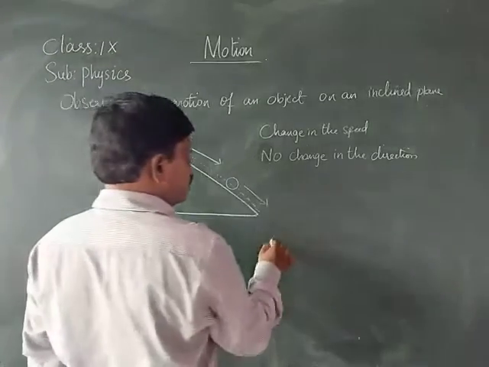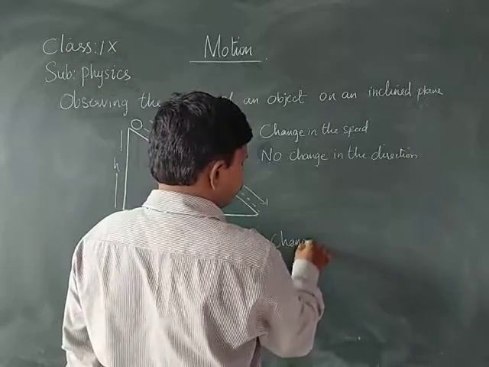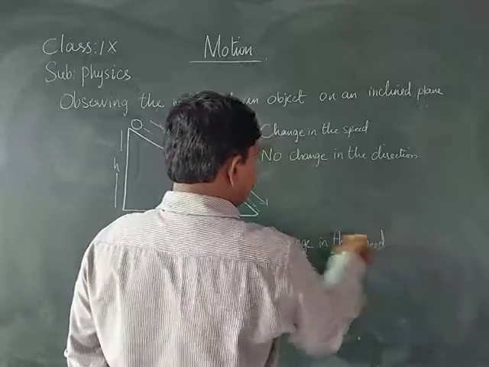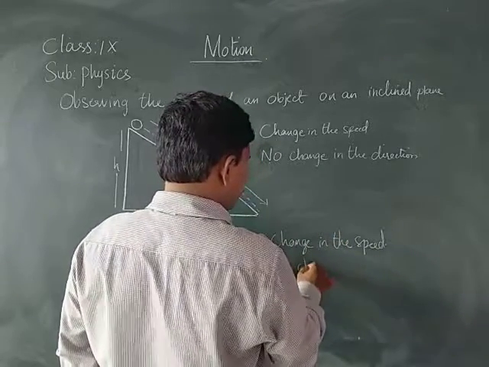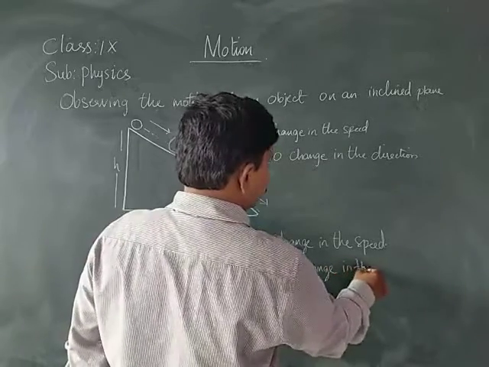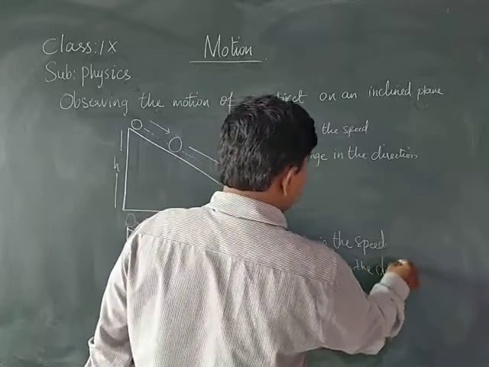Here also there is a change in the speed and no change in the direction of the object.